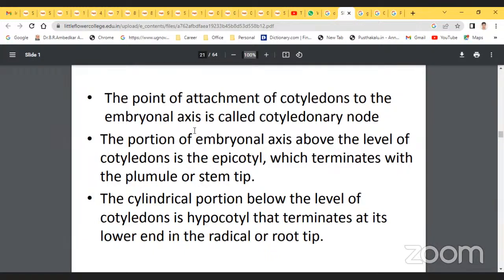The portion of the embryonal axis above the level of the cotyledons is the epicotyl, which terminates with the plumule or stem tip. The cylindrical portion below the level of the cotyledons is the hypocotyl, which terminates at the lower end in the radicle or root tip.